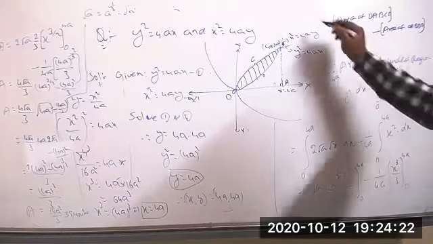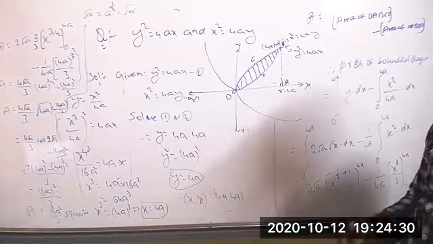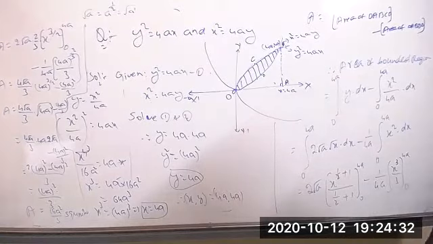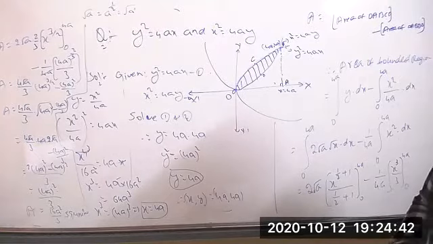This only we are getting the area of the bounded region. This is the general formula.